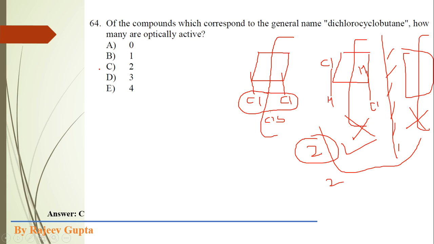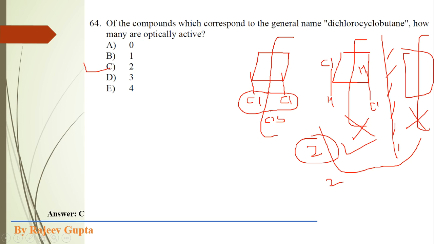Now our correct option should be C, but see, for dichlorocyclobutane, three types of constitutional isomers or regioisomers are possible: 1,1 dichlorocyclobutane, 1,2 dichlorocyclobutane, and 1,3 dichlorocyclobutane. We know that 1,1 dichlorocyclobutane, a geminal dihalide, is obviously optically inactive because no chiral center is present and a plane of symmetry exists.